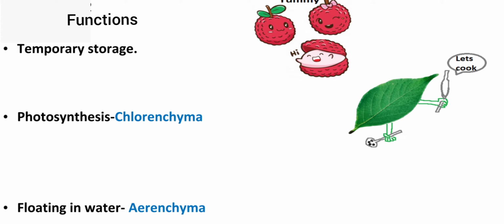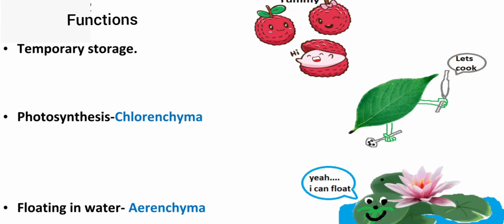Third, parenchyma cells like aerenchyma help the plant to float on the surface of water. So these are the three basic functions of parenchyma cells. First, temporary storage. Second, it helps in photosynthesis. And third, it helps the plant to float on the surface of water.